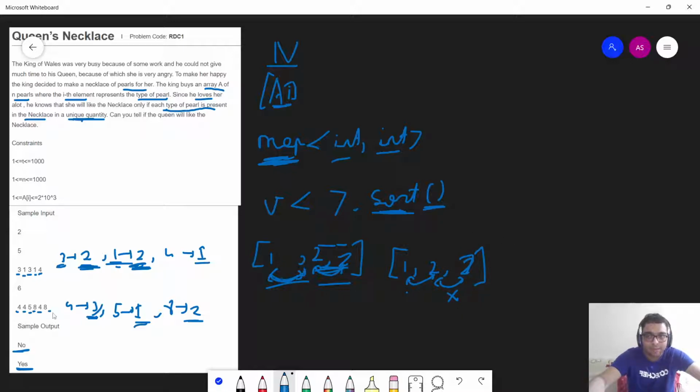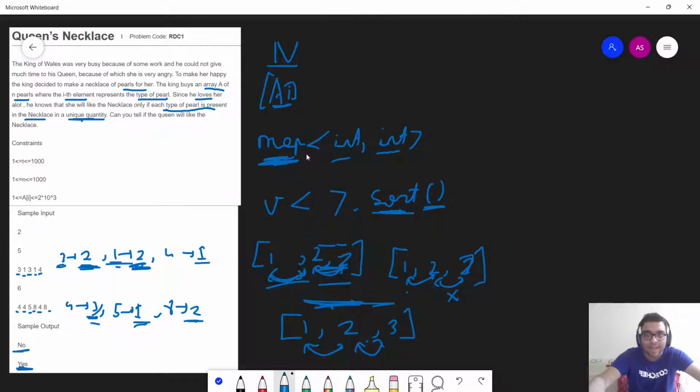And for my second case, the vector array will look like 1, 2 and 3 after sorting, right? So here I compare my adjacent elements. Since they are not equal, and even these elements are not equal, I can successfully say that this is a unique configuration, and hence my answer to this particular case is yes.